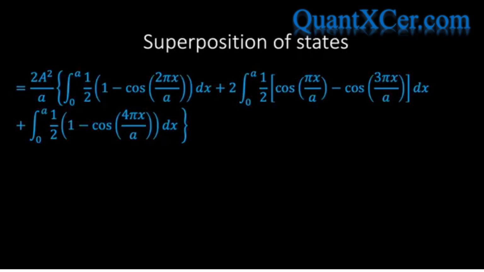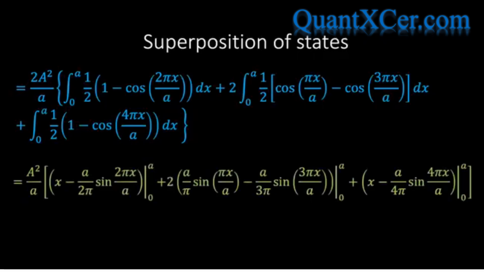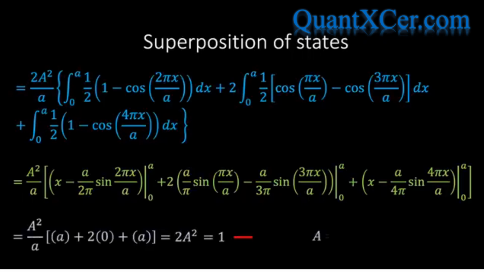Performing each of these integrals is straightforward and follows the same logic as previous examples we've looked at. When the dust settles, we find the following green expression, and then if we sum the limits, we finally arrive at the rather simple expression 2a squared, which must be equal to 1, and therefore we see that a is equal to 1 over the square root of 2.